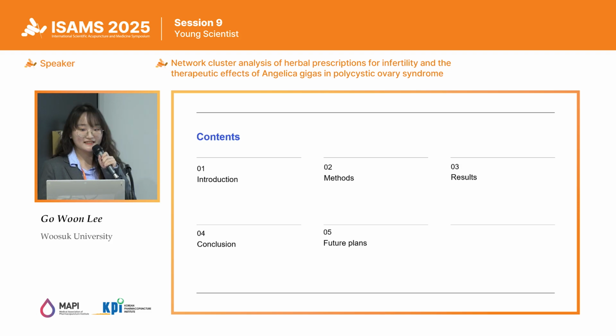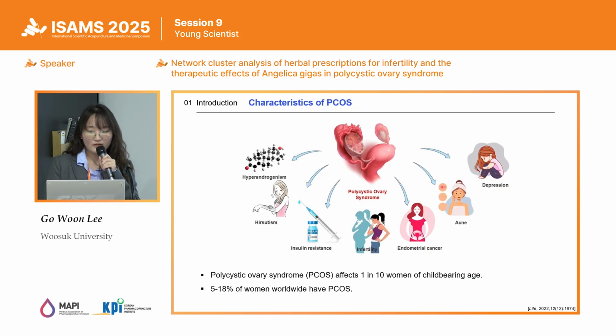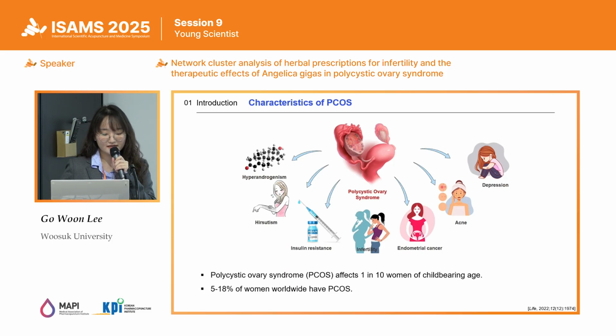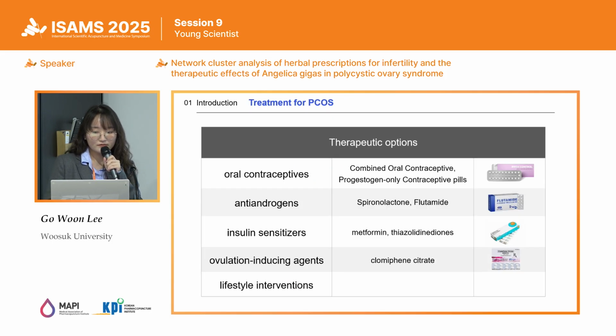Here is the context. Polycystic ovary syndrome is a common and heterogeneous endocrine disorder. PCOS affects an estimated 5 to 18% of women of reproductive age, and up to 50% of cases are undiagnosed. It's typically characterized by anovulation, infertility, obesity, insulin resistance, and polycystic ovaries. Therapeutic options for PCOS have been reported to exert unexpected adverse effects.